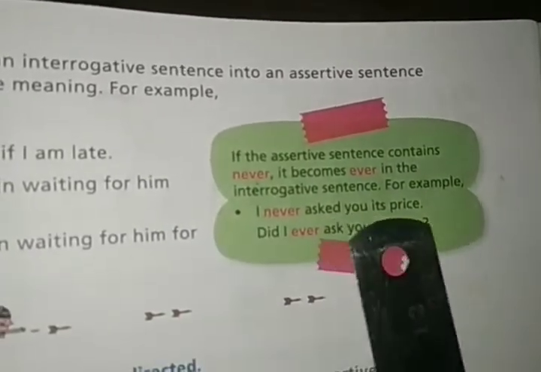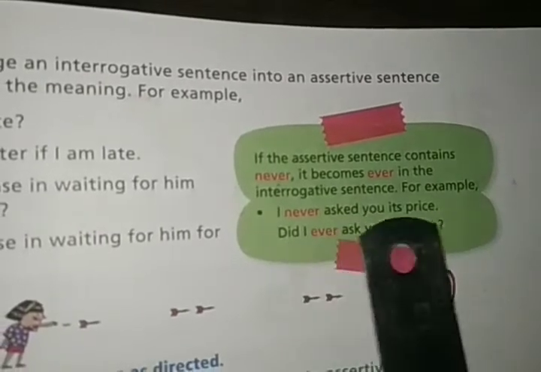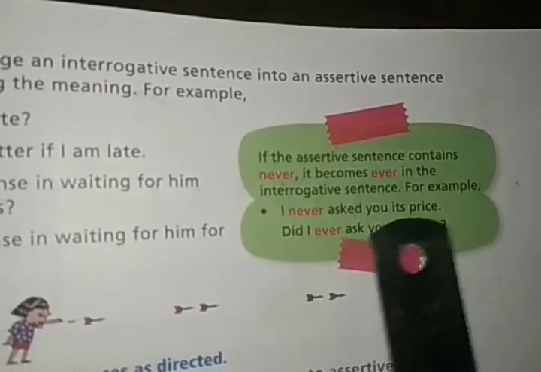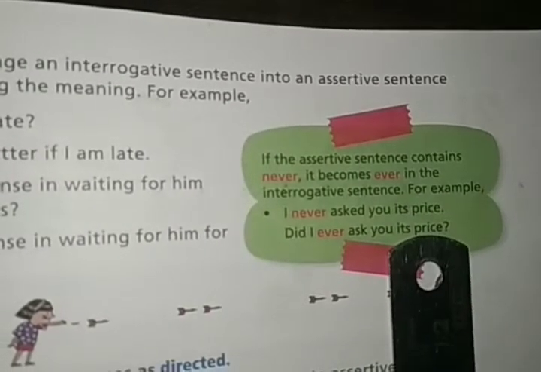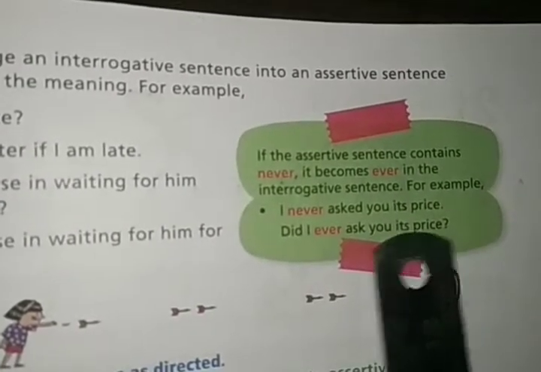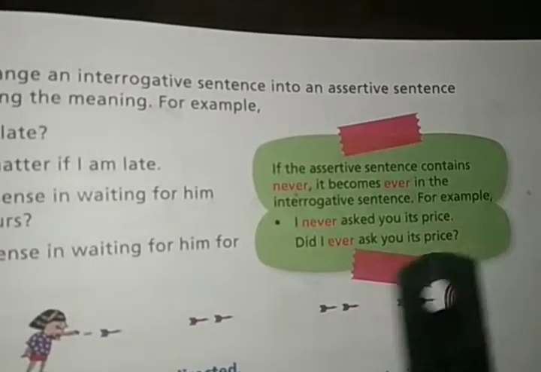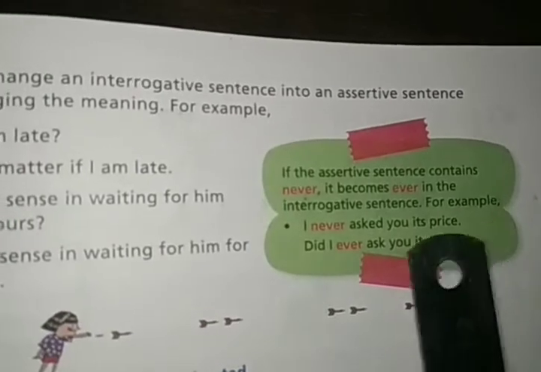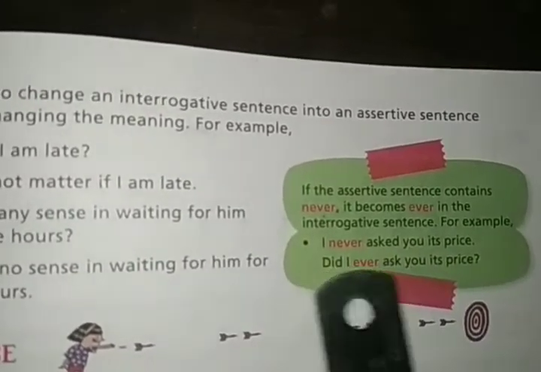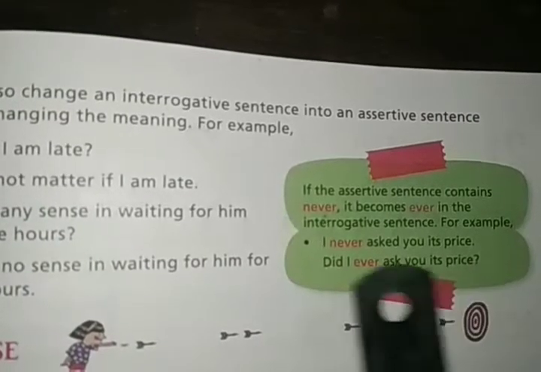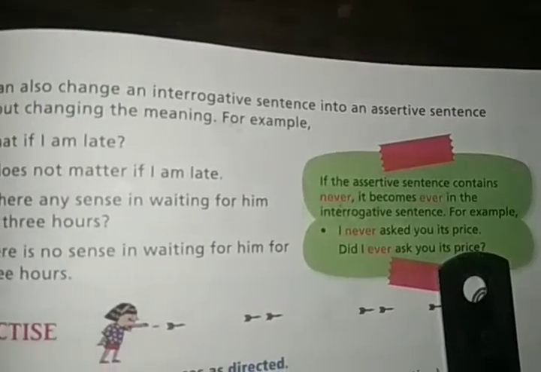I never asked you its price. This is an assertive sentence, and when you have to change it into an interrogative sentence, then you will have to write ever. Did I ever ask you its price? The answer is no, simply I never asked you its price. And did I ever ask you its price? So the word never becomes ever in the interrogative sentence.